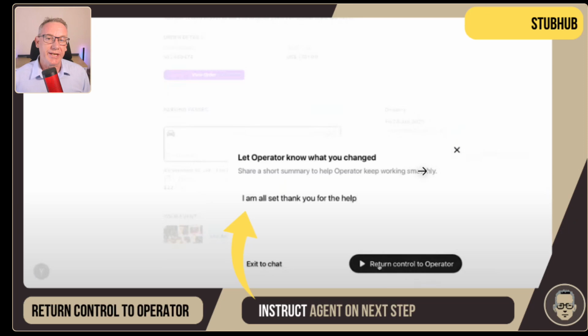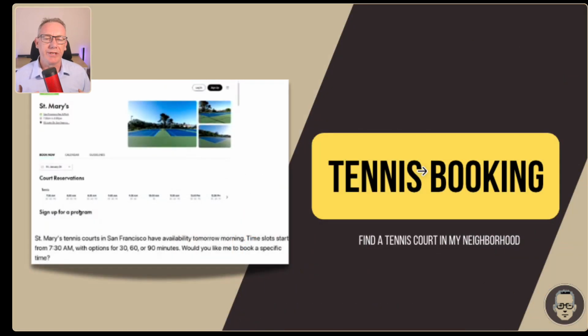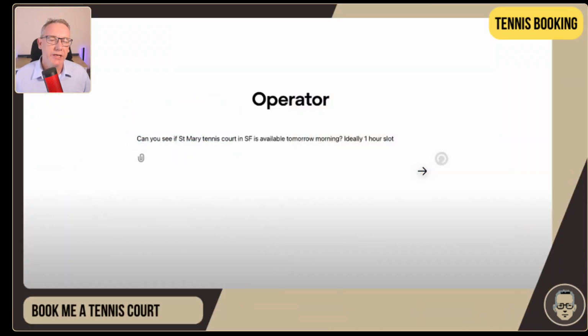Now, this next example was really interesting because it was the tennis booking, and all they've said is, I want to find a tennis court to go to in my local neighborhood. So they haven't specified a website or anything like that. So you can see here that they've got a prompt for booking a tennis court, but let's break down the prompt a bit.